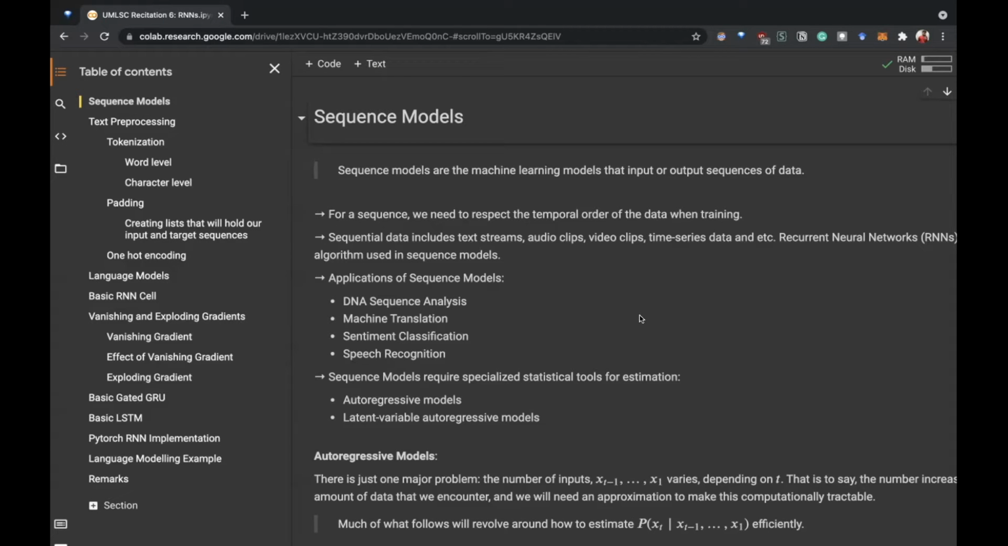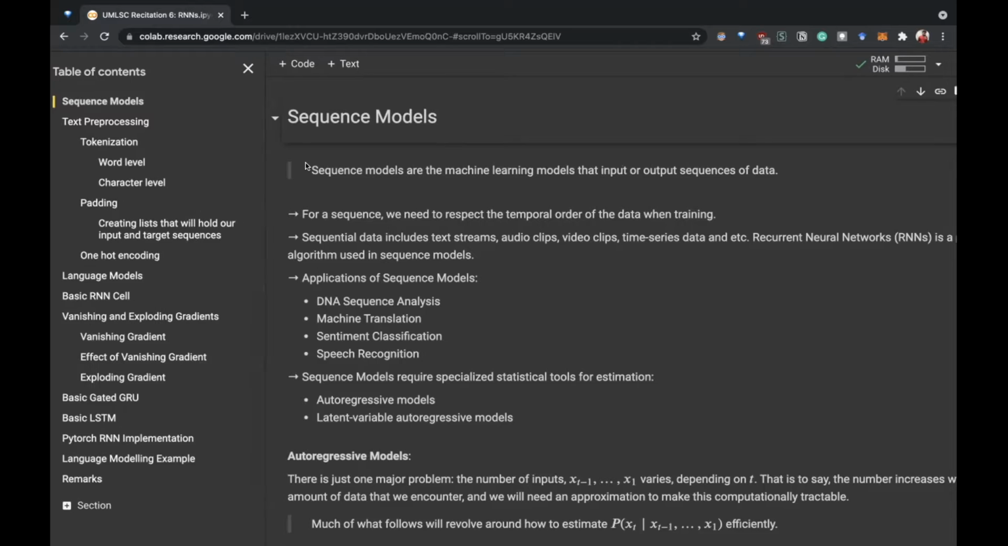All right. So thank you for joining in. And today, in the sixth recitation, we will be covering this table of contents, and we will be starting off with sequence models, text processing, and language models. And I will be giving you a recap about these topics since Swapnil covered it yesterday.